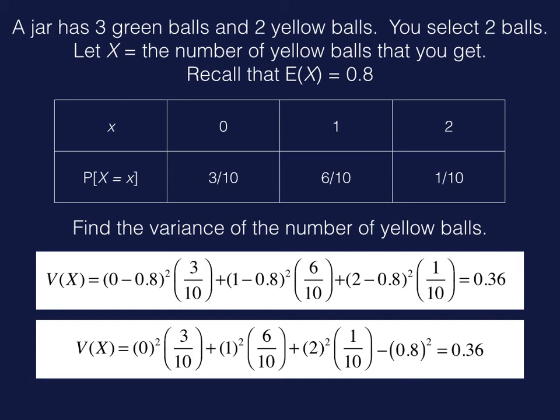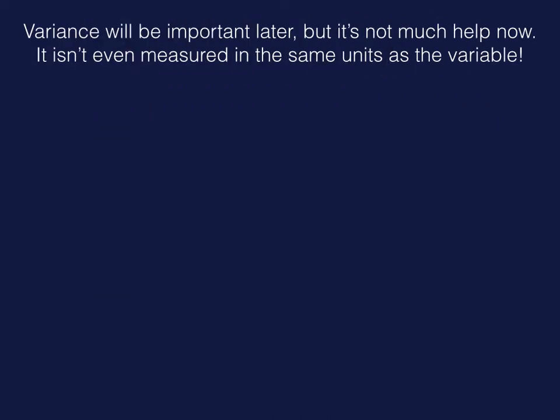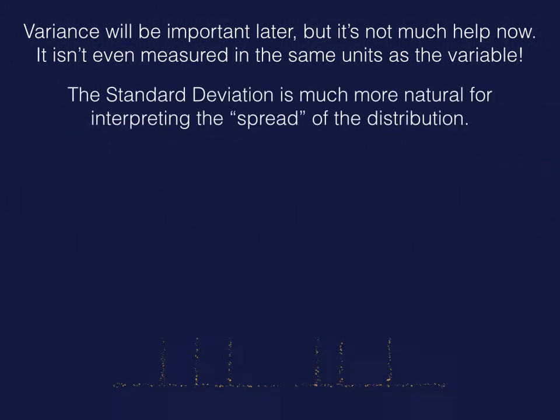Okay, and that's how we can find the variance. Now, variance is an important idea, but it's actually not very useful in terms of imagining how far spread apart the numbers are. It's not even measured in the same units. For example, in the problem with the green and yellow balls, the mean is measured in yellow balls, but the variance is actually measured in yellow balls squared, which is kind of odd. The standard deviation is much more natural, and it is measured in the same units.